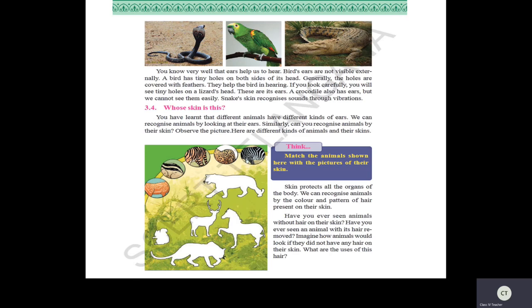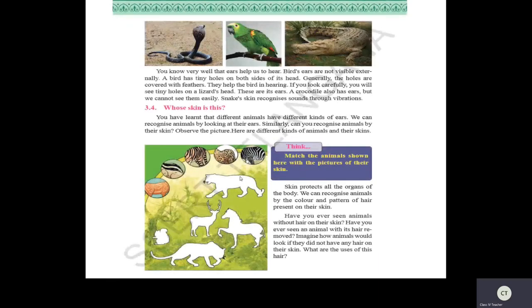Similarly, we can also recognize animals by their skin. Yes, by their skin. So observe the pictures here, children. Match the animals shown here with the pictures of their skin.